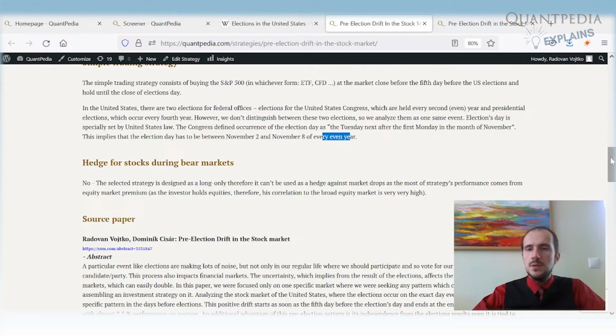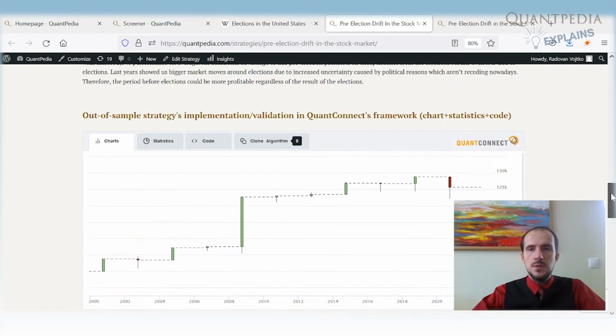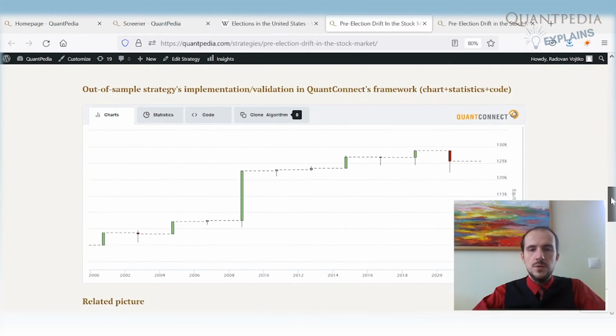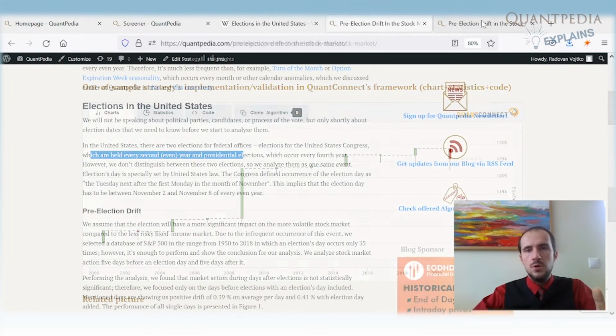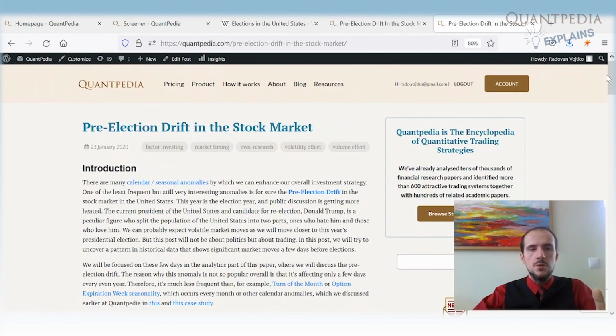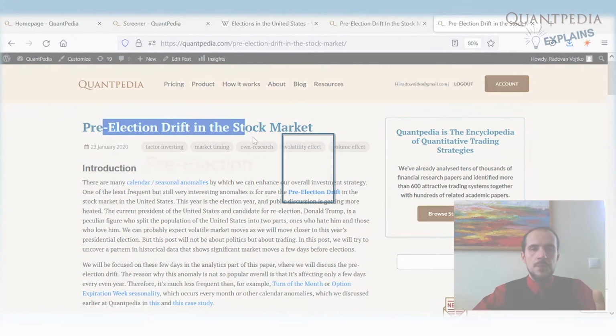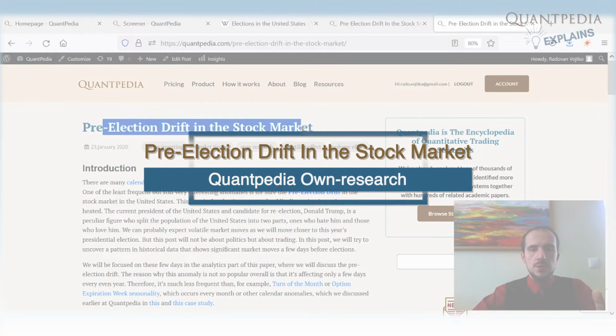What it means is that the strategy does not trade very frequently. We have like one trade every 2 years, but nevertheless the performance is still interesting. This is the performance of the strategy since 2000, but we have a more interesting paper or blog on Quantpedia, which is called Pre-Election Drift in the Stock Market, which analyzes elections over the last 70 years, since the 1950s.